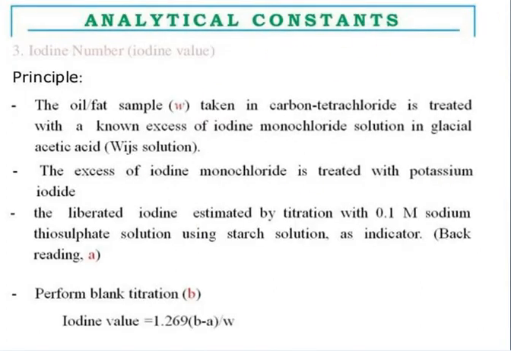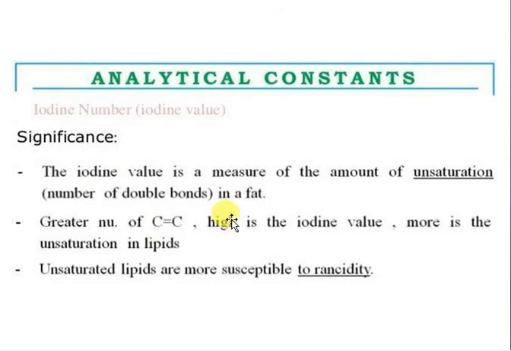Next. The principle is given here. You may read it, I'm not going to describe. So why is it important? Iodine value is the measure of the amount of unsaturated double bonds in fat. Unsaturated double bond means plant source, which is very good for our health. So how are you going to determine it? That is the iodine number. It will tell how much amount of unsaturated double bonds are there in the oil. So the greater the number, the higher the iodine value, the more unsaturated the lipid and the more susceptible to rancidity. So if you keep oils open, there is more chance of rancidity.